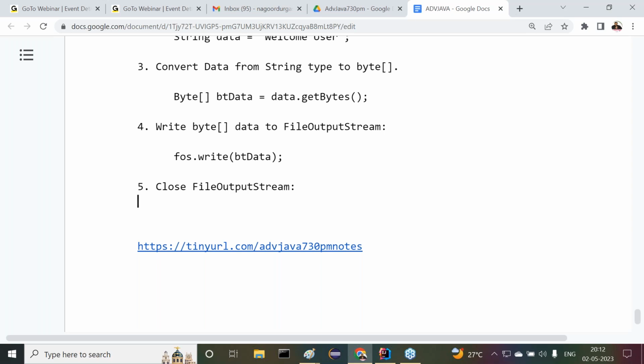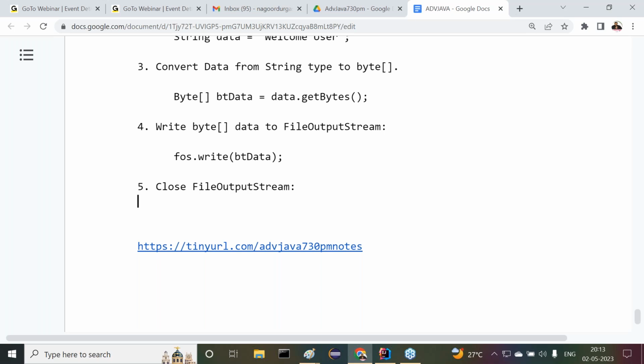When we have used some resources, when we open some resources in our Java application, we must close those resources at the end of the program. If you forget to close those resources, maybe some security problems will come. Somebody else will enter into your connections. Some security issues are coming there. To overcome this problem, we have to close the resources.